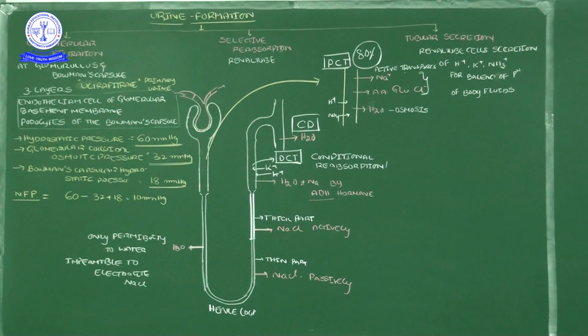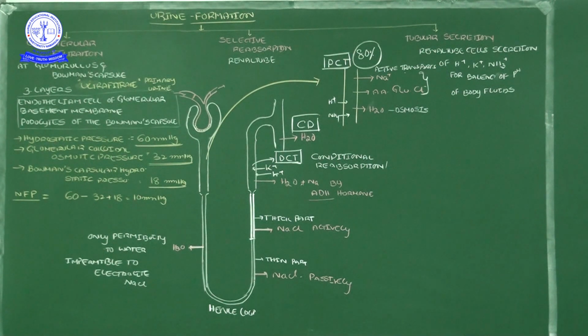How does it complete? In our textbook, the diagrammatic representation given in the proximal convoluted tube shows sodium ions being reabsorbed, amino acids being reabsorbed, glucose being reabsorbed, and chloride ions also being reabsorbed. All these reabsorption processes need some energy. That's why the essential particles are reabsorbed by active transport.